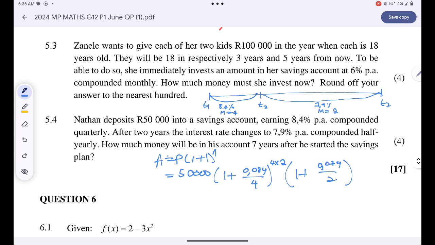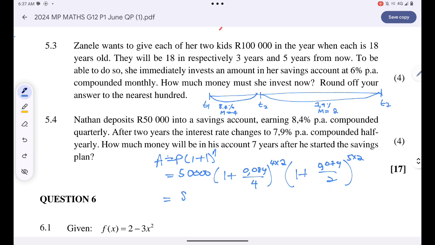That's just 5 years, so I'll simply say 5 times 2. So this will simply give me the amount of money that Nathan will have in 7 years. That's 50,000 multiplied by (1 plus 0.084 divided by 4), all raised to the power 8, multiplied by (1 plus 0.079 divided by 2), all raised to the power 10.